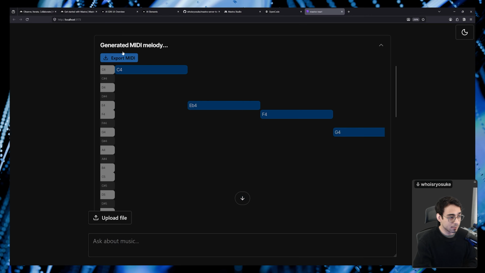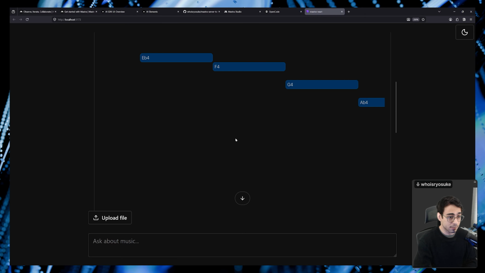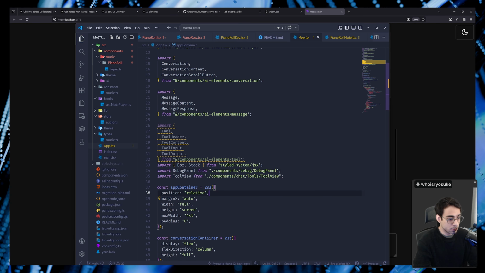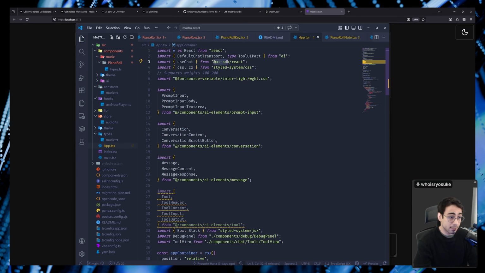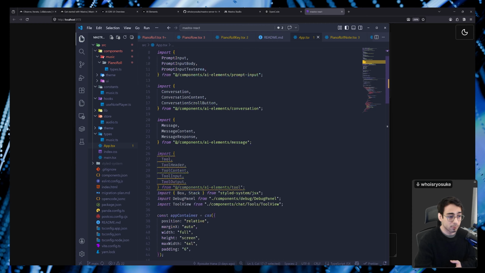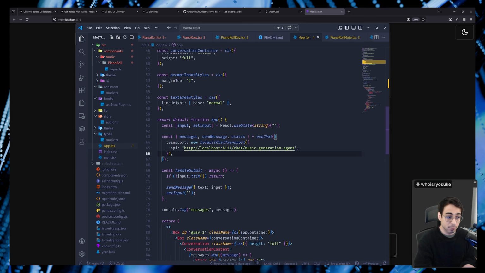And you can see here that ideally I can export this as a MIDI file, so I can go use this inside of my Ableton app, or I'm just quickly visualizing it, or even maybe playing it. So if you look here, we're actually using the AI SDK from Vercel and the useChat hook that you may be familiar with, commonly. And that just connects to the Mastra agent that we were building and showing earlier. So I can go here and change this to the music theory agent, have the application reload.